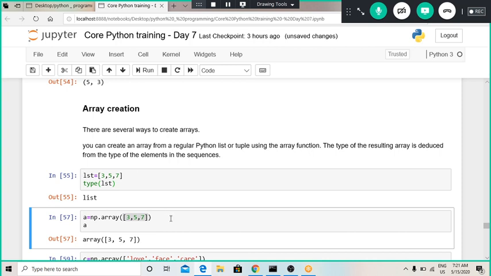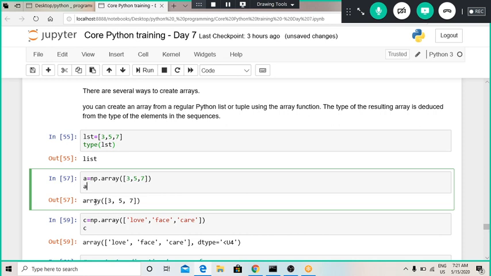So in such situations, you need to change a list into an array. To change a list into an array, we can use the function np.array, and whatever list we have, that can be given over here. Now when we print the output of this function, we can see it is an array, and the array has these elements.